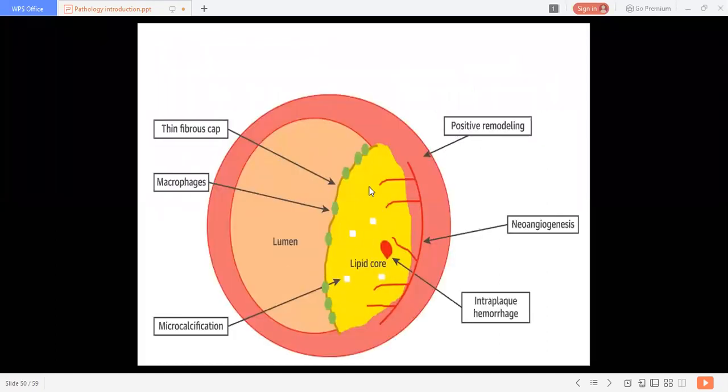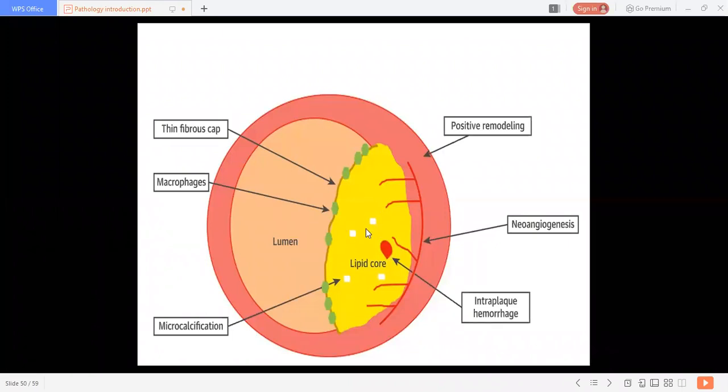So this is nothing but the lipid which gets deposited in the intima of the great vessel. You can see here the macrophages deposited on the upper layer of this lipid core or plaque.